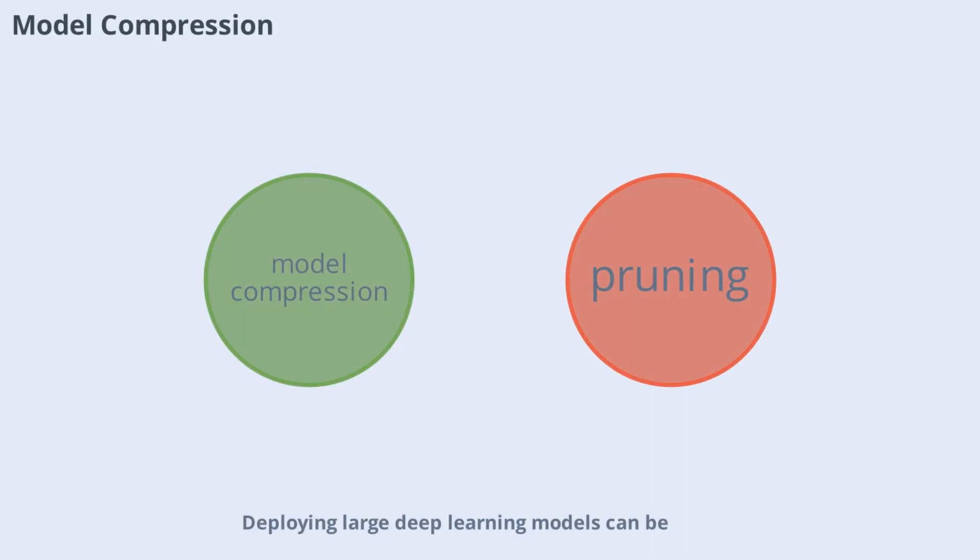Deploying large deep learning models can be challenging due to size and speed constraints. Model compression techniques such as pruning, quantization, and knowledge distillation help reduce model size and improve inference speed. These methods make it feasible to deploy models on edge devices or in resource-constrained environments.